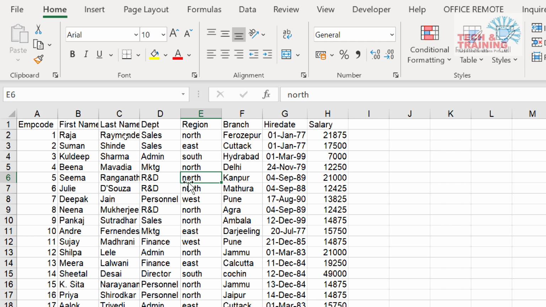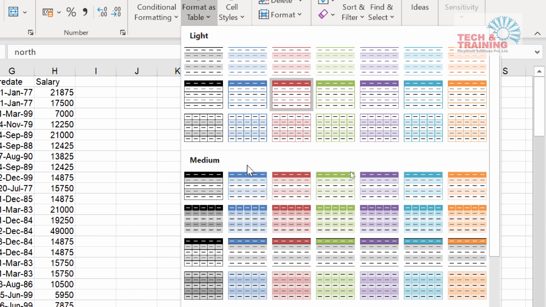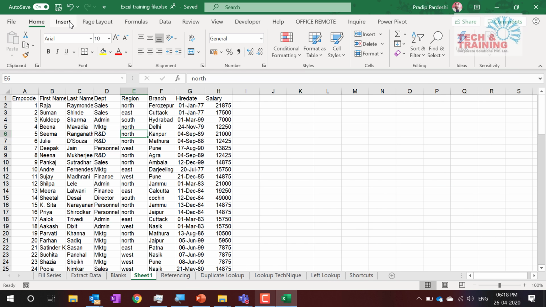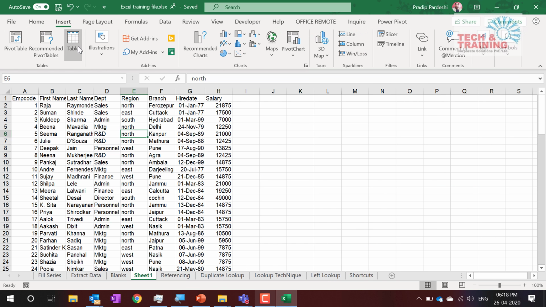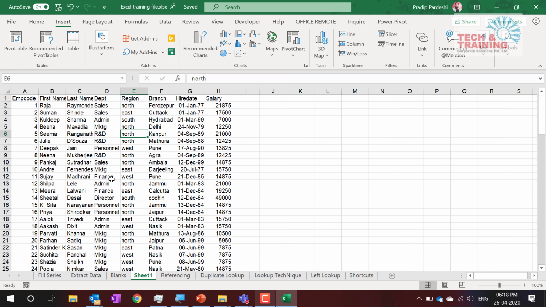What I'm going to do? I'm going to create a table. There are 3 ways of creating table in Excel. First thing is home, format as table. Most of you would have used this feature, but you would have used it for giving color. It's not color. It's a very big feature in Excel, and this is one of the best features in Excel. You must have also noticed this feature insert table right next to pivot table, but you would have used it in Word and PowerPoint, not in Excel.